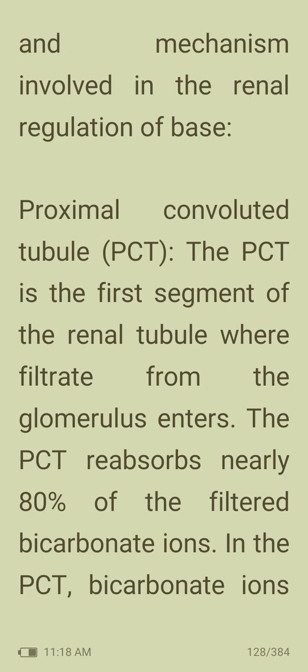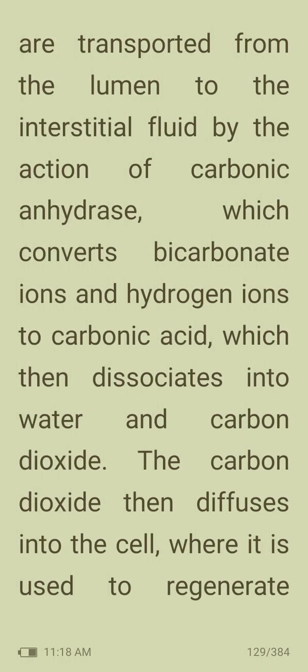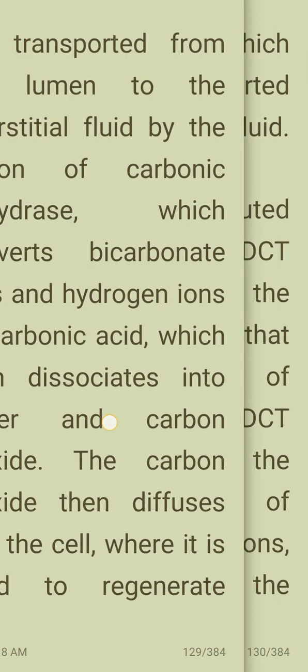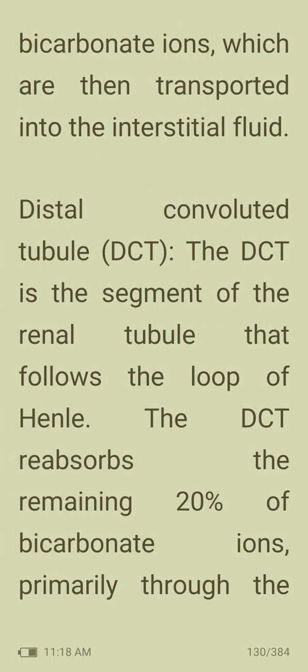First, the proximal convoluted tubule, or PCT. The PCT is the first segment of the renal tubule where filtrate from the glomerulus enters. The PCT reabsorbs nearly 80% of filtered bicarbonate ions. In the PCT, bicarbonate ions are transported from the lumen to the interstitial fluid by the action of carbonic anhydrase, which converts bicarbonate ions and hydrogen ions to carbonic acid, which then dissociates into water and carbon dioxide. The carbon dioxide then diffuses into the cell where it is used to regenerate bicarbonate ions, which are then transported into the interstitial fluid.